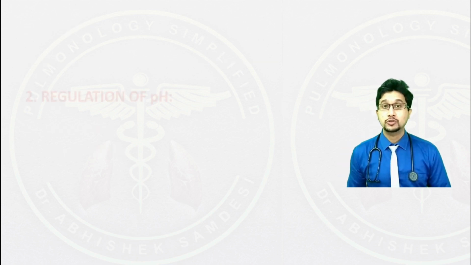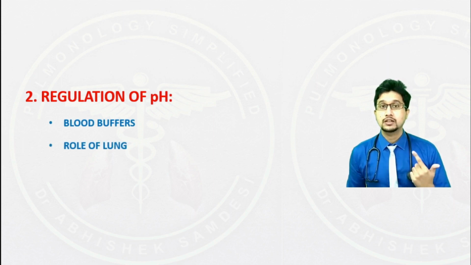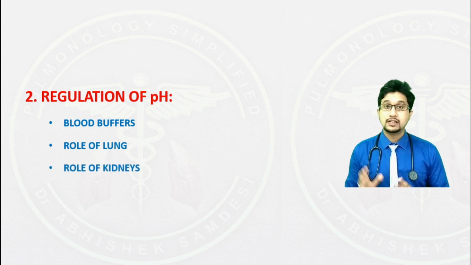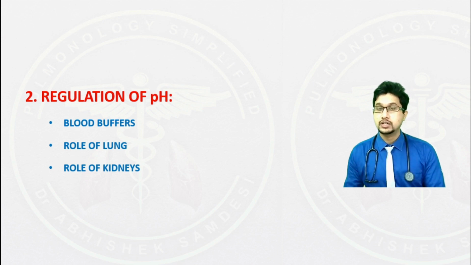Now, let's move on to regulation of pH. The pH is mainly regulated by three systems. One is the buffer system, second is the lung, third is the kidneys. These are the factors that regulate the pH. Among these, the blood buffers are the weakest, yet they are the first ones to correct the pH. Second is the lung. The lung plays a major role in control of the pH. Thirdly, the kidneys, they act on a later duration. They usually take hours to days to act.